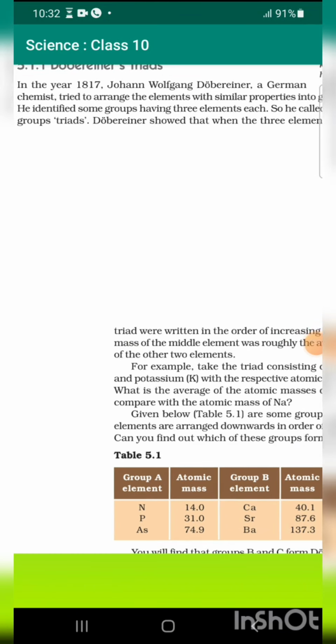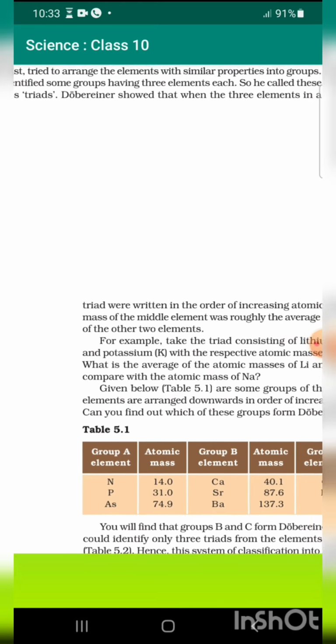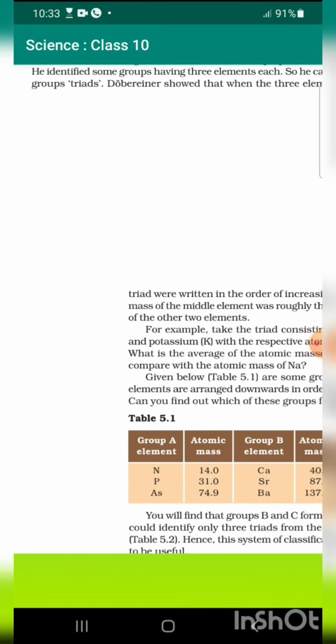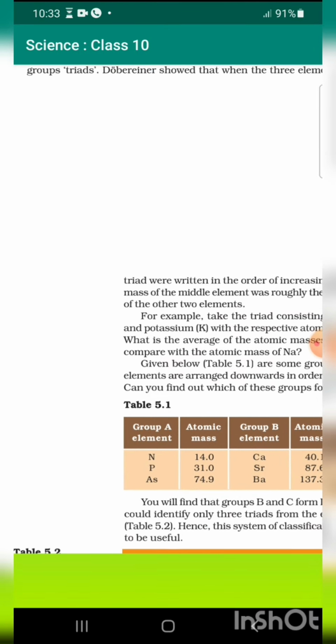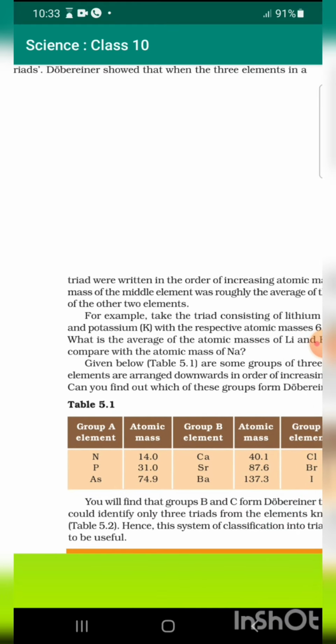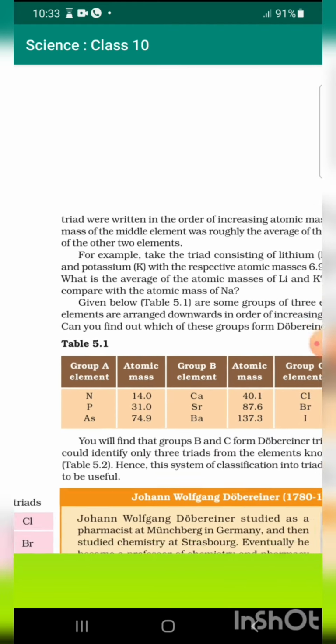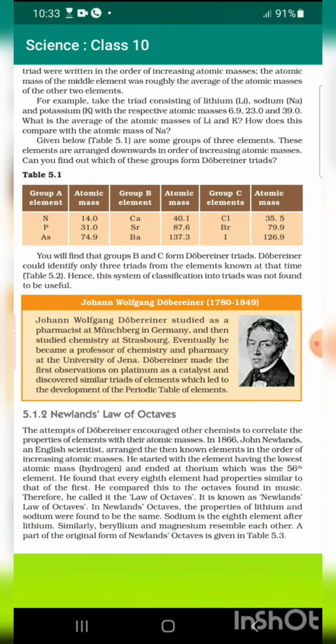Triads. In the year 1817, Johann Wolfgang Döbereiner, a German chemist, tried to arrange the elements with similar properties into groups. He identified some groups having three elements each, so he called these groups triads. Döbereiner showed that when the three elements in a triad were written in order of increasing atomic masses, the atomic mass of the middle element was roughly the average of the atomic masses of the other two elements.